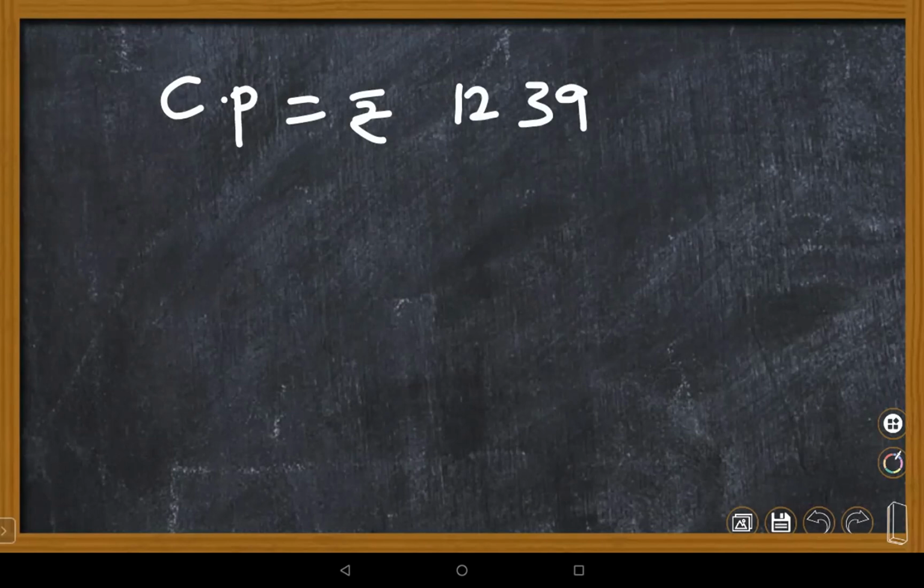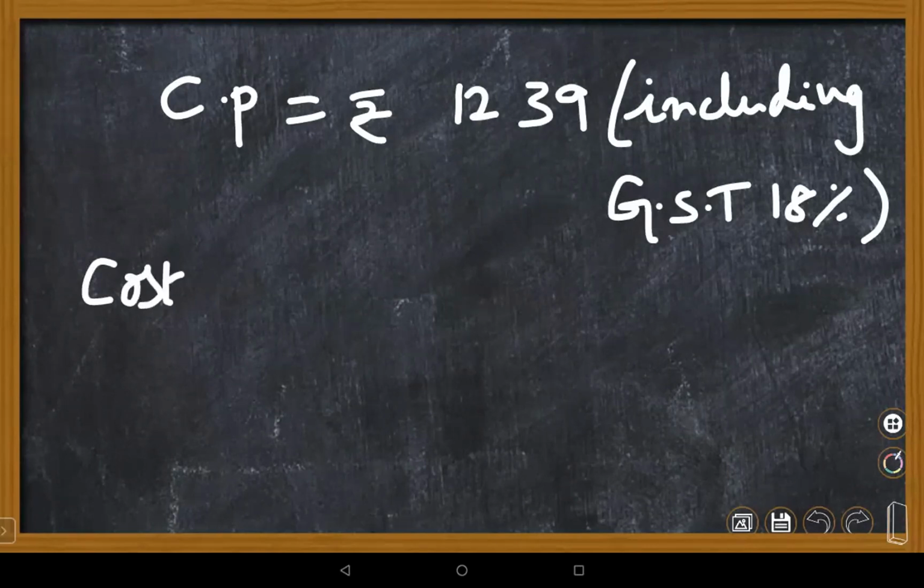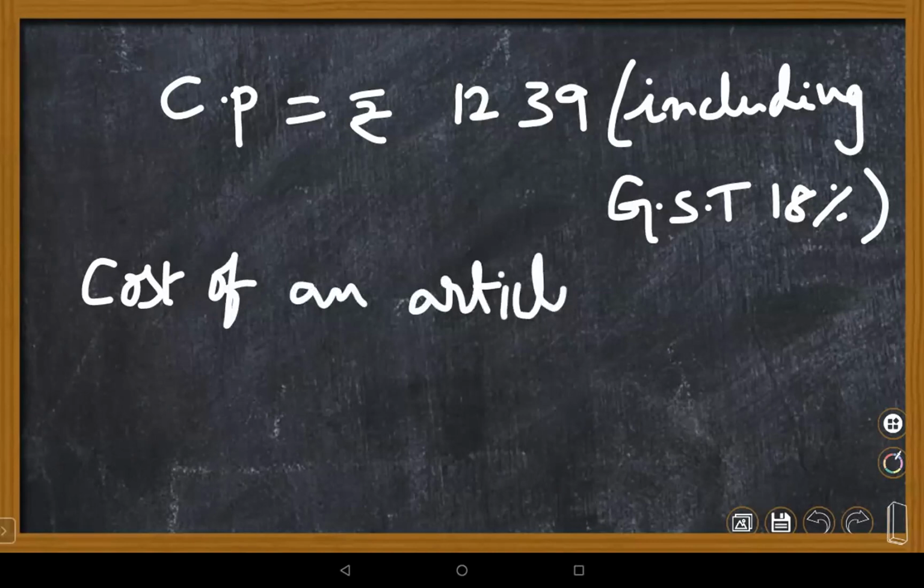Including GST, 18%. Find the price of an article before GST was added. Cost of an article before GST.